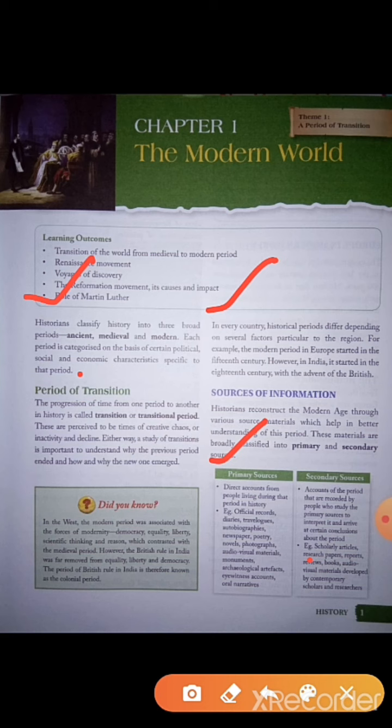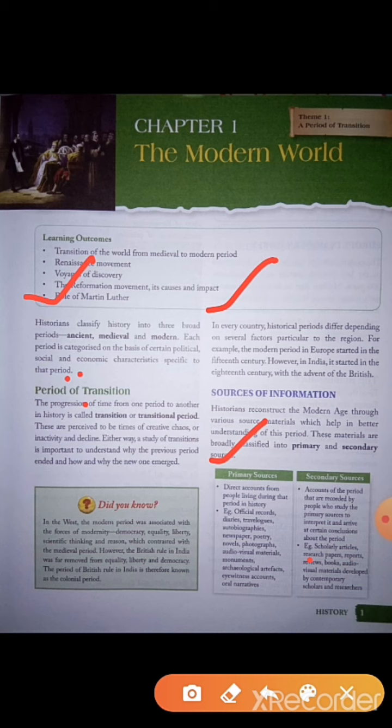travelogues, autobiographies, newspapers, poetry, novels, photographs, audiovisual materials, monuments, and archaeological artifacts, and eyewitness accounts or oral narratives. If any of these things give us relevant information about the period, that comes under primary sources.